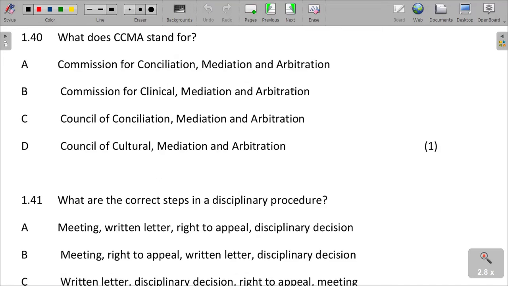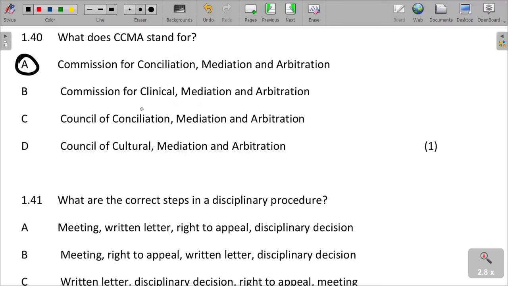What does CCMA stand for? CCMA is actually the Commission for Conciliation, Mediation, and Arbitration. It's an organization that actually arbitrates. It stands in between the grievances of the employer and employee in order to resolve differences, in order to ensure that there is a fair working relationship without manipulation and exploitation of either.